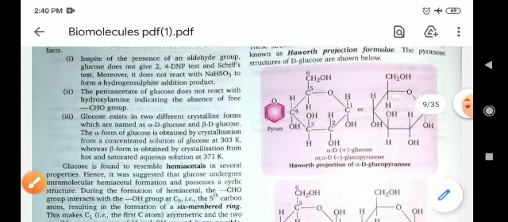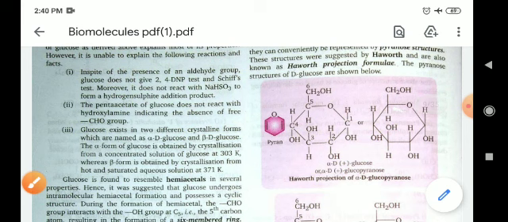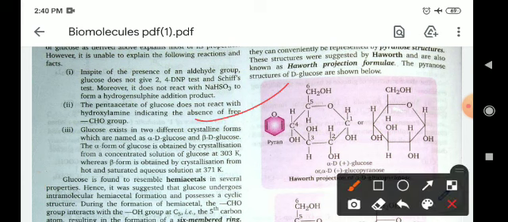In the cyclic structure the Haworth projection is represented in this form. In this form there are carbons number 1, 2, 3, 4 and 5. As I have discussed before, carbon number 5 and carbon number 1 will combine with an oxygen linkage,